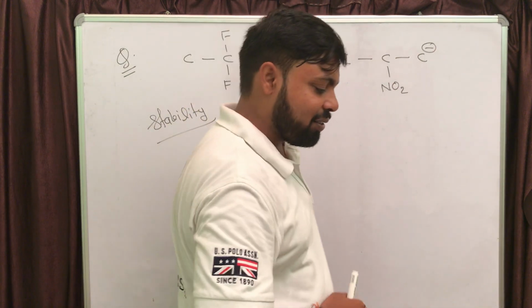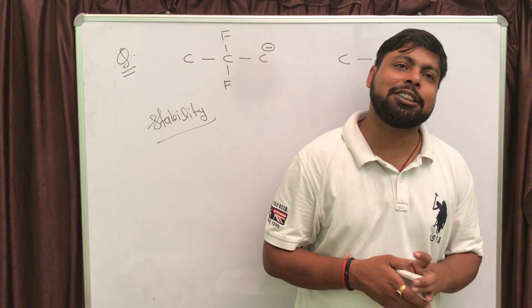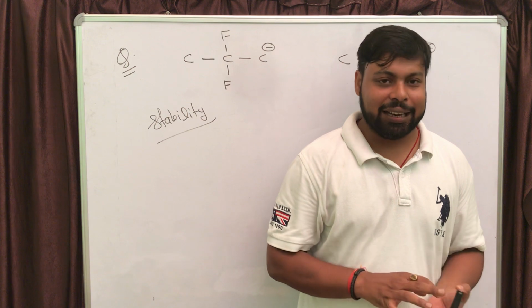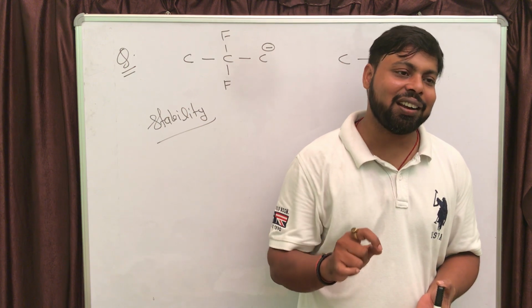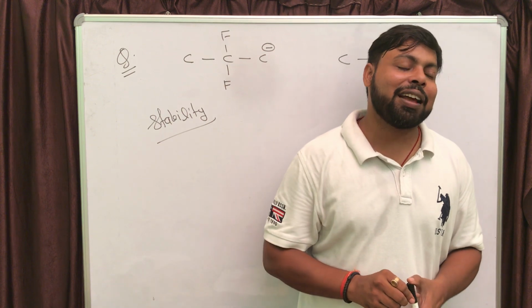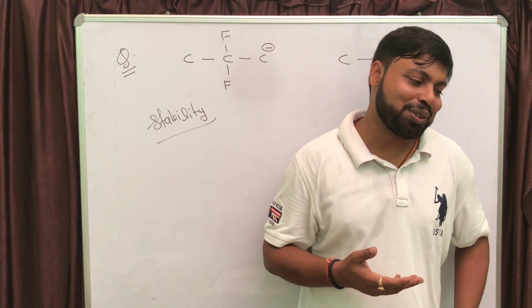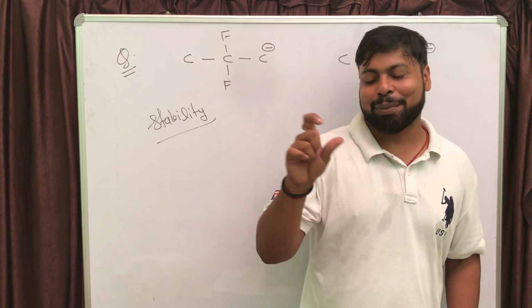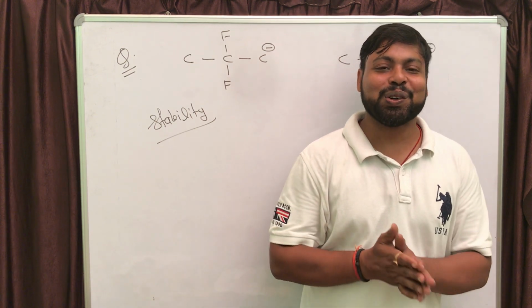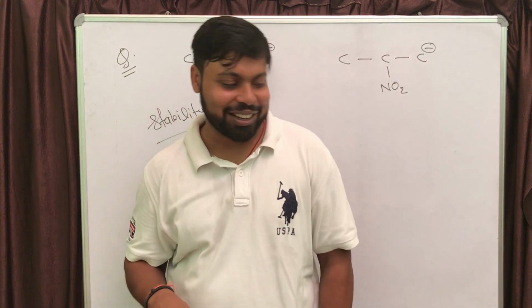One more term you should know is carbocation. Carbocations are also known as carbonium ions. Sometimes that particular word may be used while you are attempting a question, like "find the stability of carbonium ion." So do not get confused with the term carbonium ion. Carbonium is actually carbocation, right?